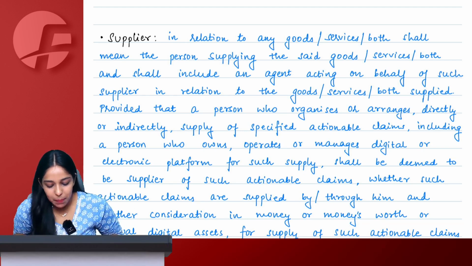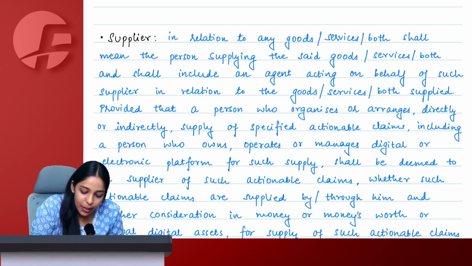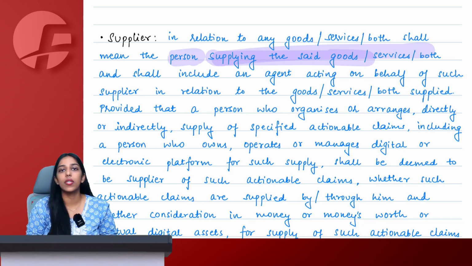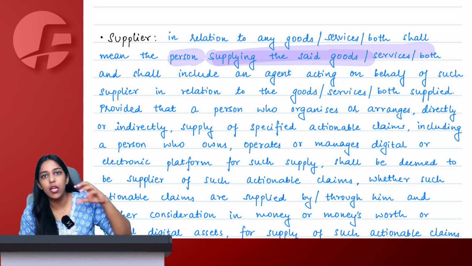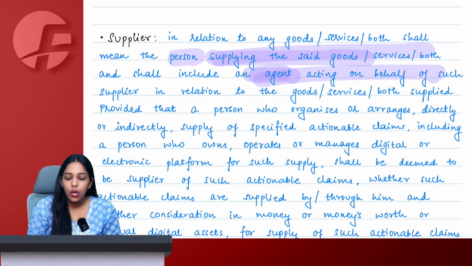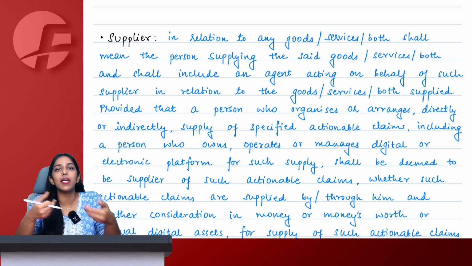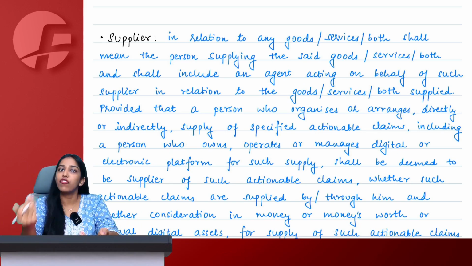Okay. So supplier in relation to any goods, services or both simply means any person who is actually supplying the goods. Means the person giving the goods or service, the person supplying the goods or service, and also includes an agent who is acting on behalf of such principal, because now the agent becomes the person who is supplying because he is acting on behalf of the principal.